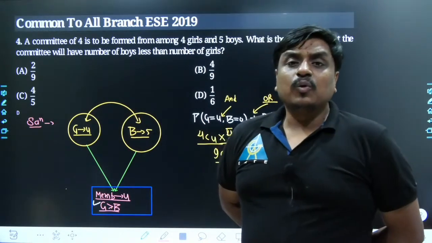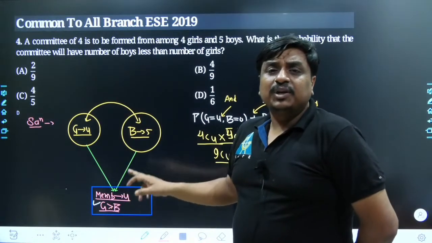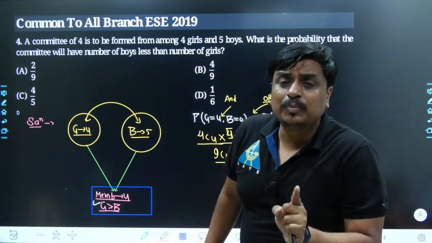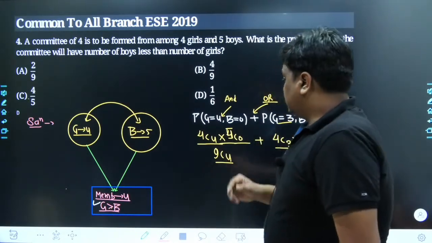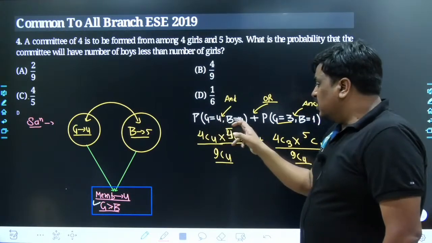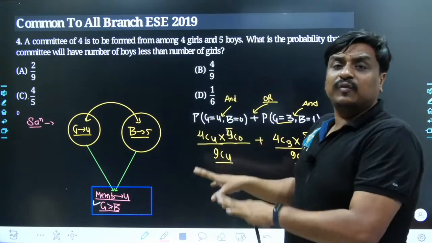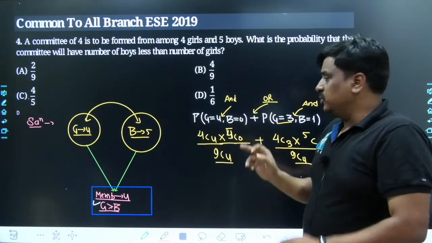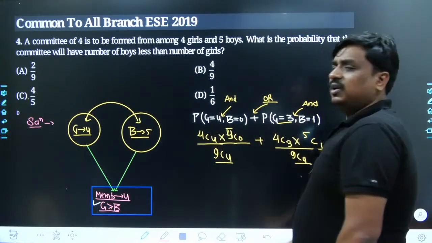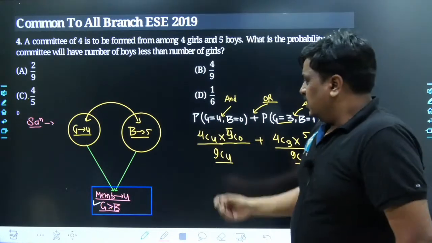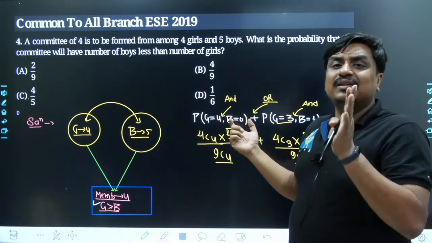But now one more strict condition has been given along with that problem, that whenever the committee is formed, the number of girls should be greater than the number of boys. That means whenever you add the number of girls and boys together, it has to be precisely 4, because it is the mandate of that committee itself. The number of people has to be 4. So you yourself would be able to understand 4 plus 0 is also 4, 3 plus 1 is also 4. Not only that, whenever you select the committee, you have to ensure the number of girls is greater than the number of boys.